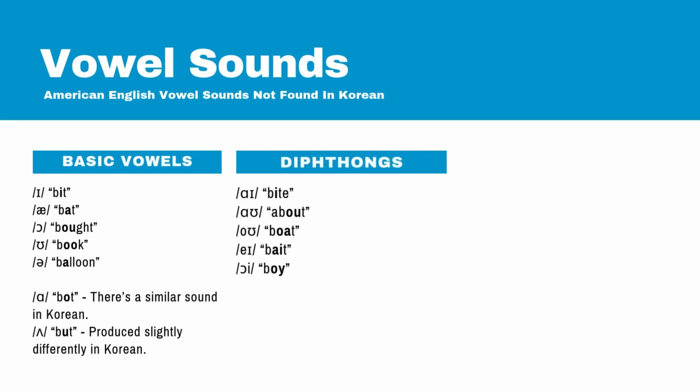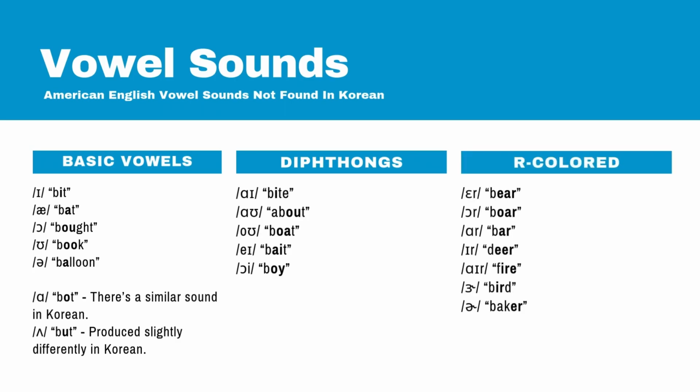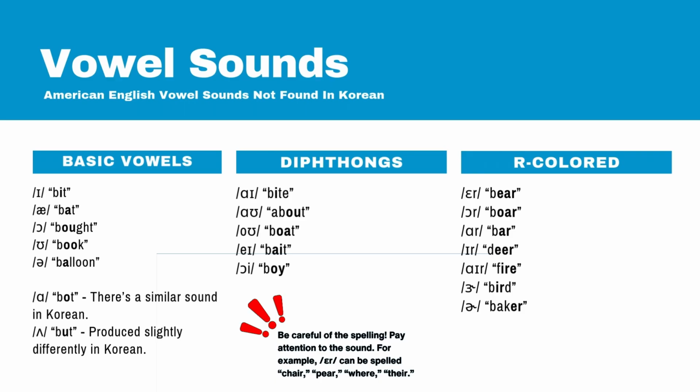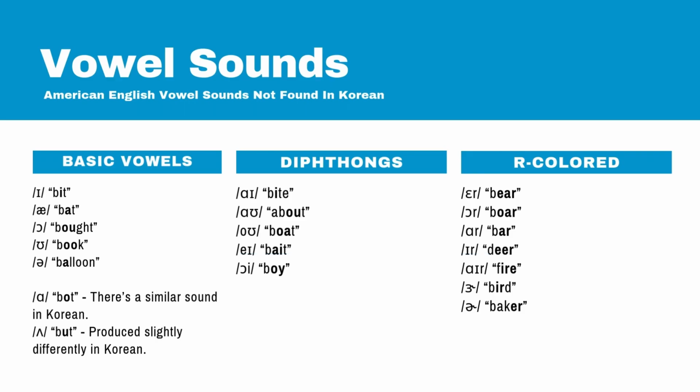And also, all the diphthongs are not found in Korean. I as in bite, ow as in about, o as in boat, a as in bait, oi as in boy. And also all the R-colored vowels. Air as in bear, or as in boar, R as in bar, ear as in deer, ire as in fire, as in bird, and as in baker.